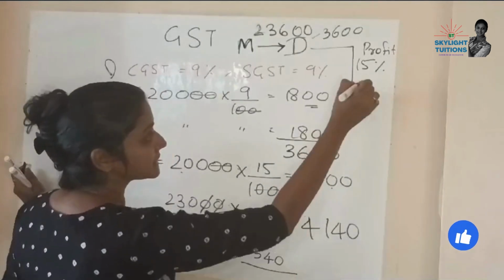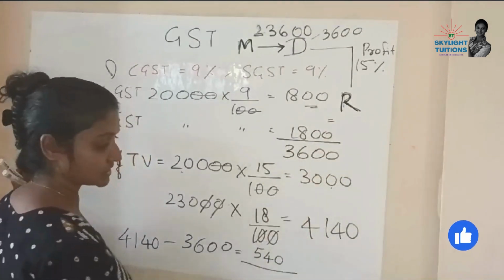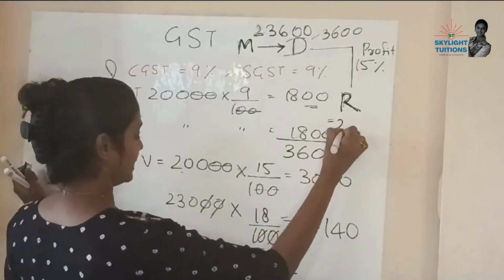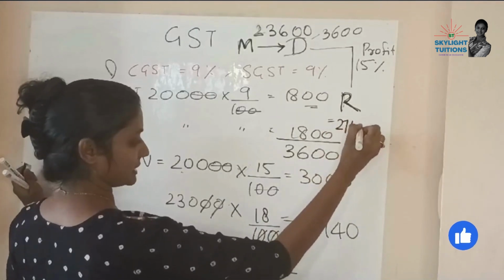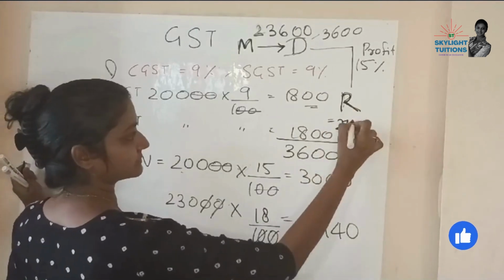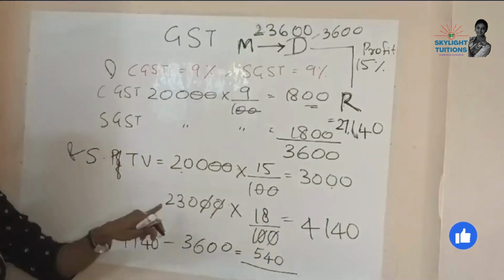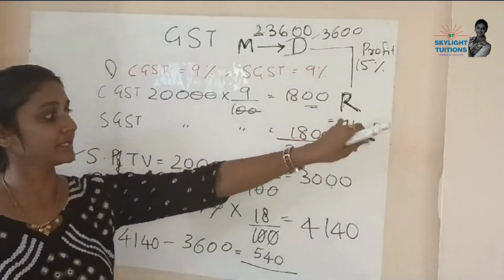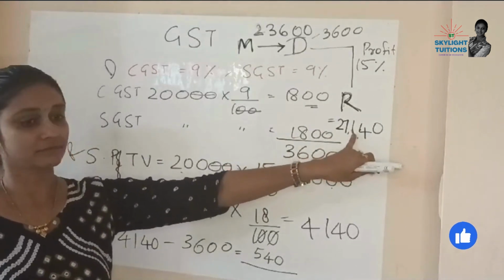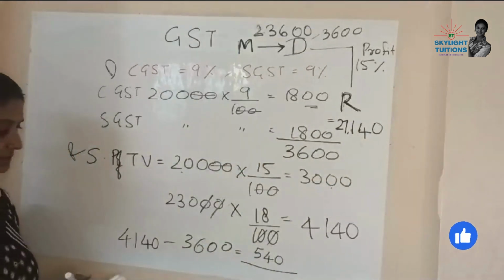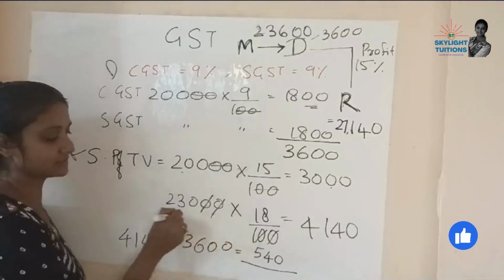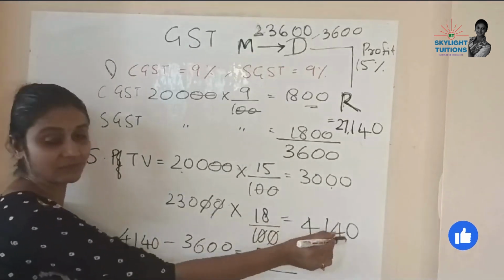So this guy R is going to pay, that question is not asked, but he is going to pay 27,140. Right? But GST will be levied on 23,000, that is 4,140.